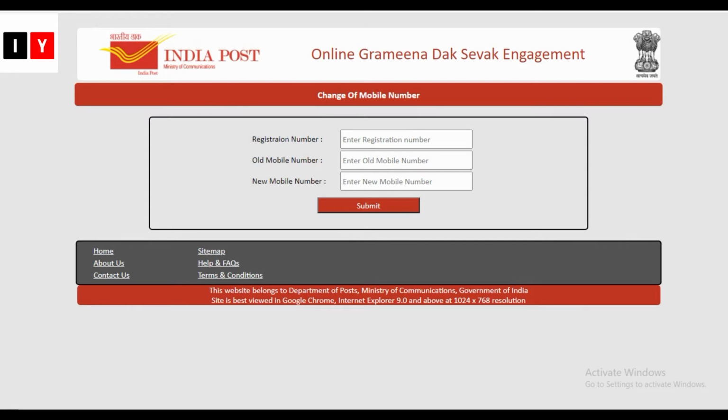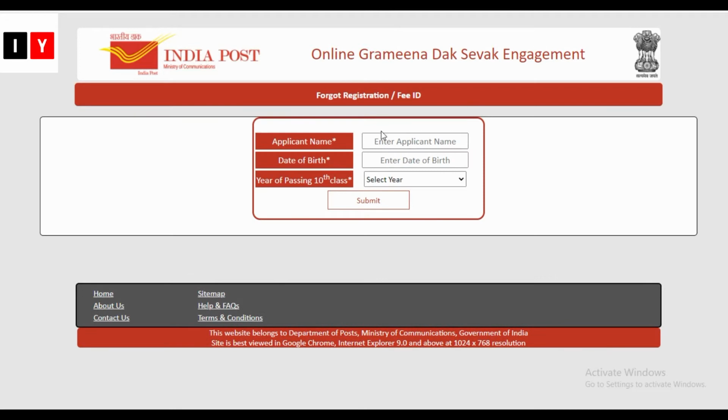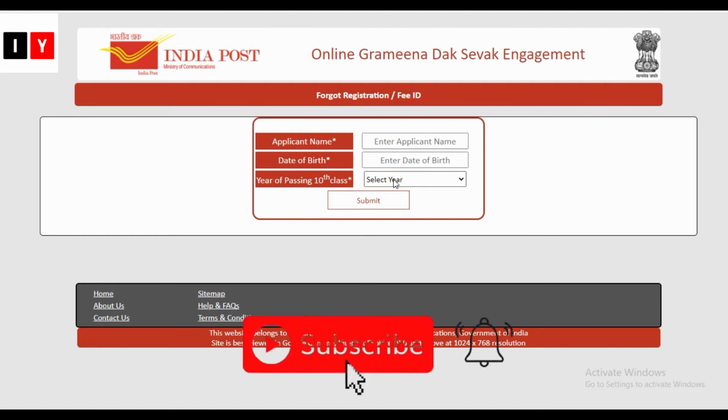the new mobile number. If you have forgotten your registration number or the fee ID, you can just enter your applicant name, date of birth and year of passing and click on submit to retrieve your details. Here candidates can enter all the necessary details accurately to complete the registration process. After making registration, candidates can proceed to pay the online fee. Finally, candidates can apply online for this recruitment. All the candidates can download the notification specific to a particular postal circle to check the eligibility for the vacancies.